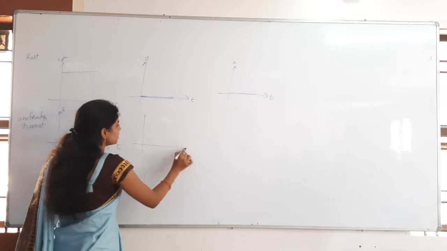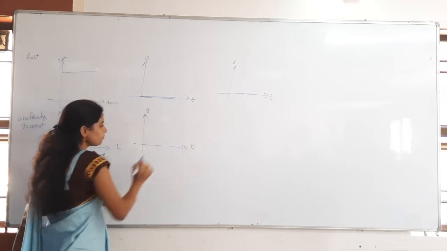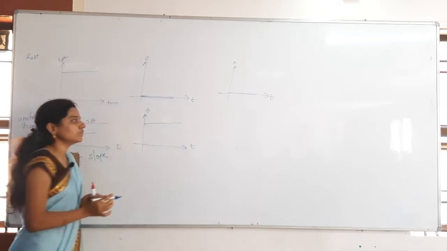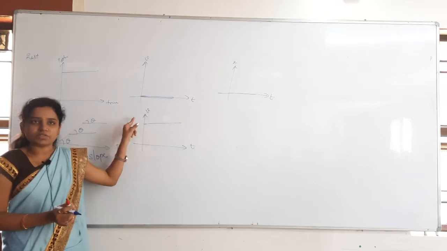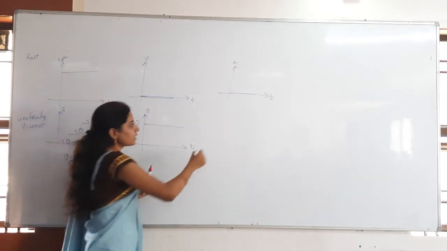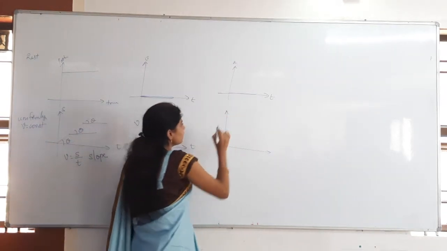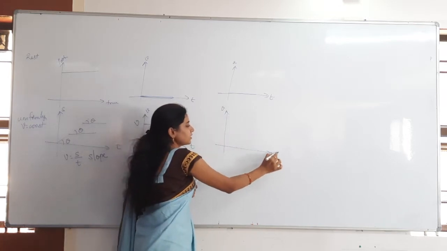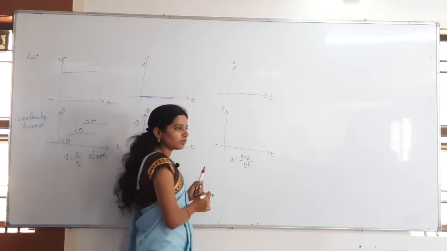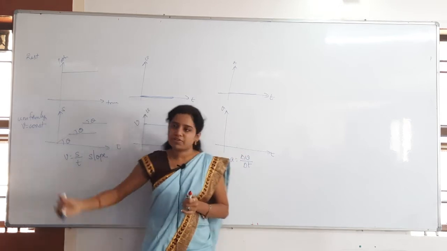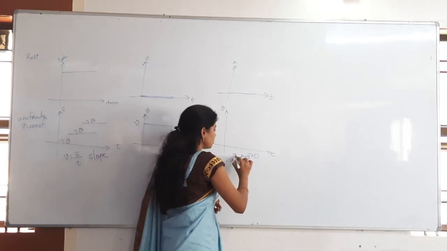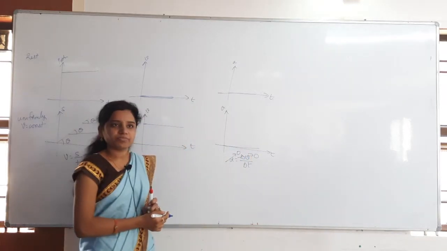And also if you see the velocity and then time graph, VT graph. What I said, velocity is constant means there is no change in velocity. So you will get a straight line like this. There is no increase, there is no decrease, just velocity is constant. Velocity is V only here. Like this we will get. Then acceleration and then time graph. Whenever the velocity is constant, what is the acceleration? Acceleration is 0. Why? Because acceleration is equal to what? Change in velocity by time. So if I say velocity is constant, nothing but the change will be how much? 0 change. 0 change means 0 acceleration. So acceleration is 0 here. Like that we will get.